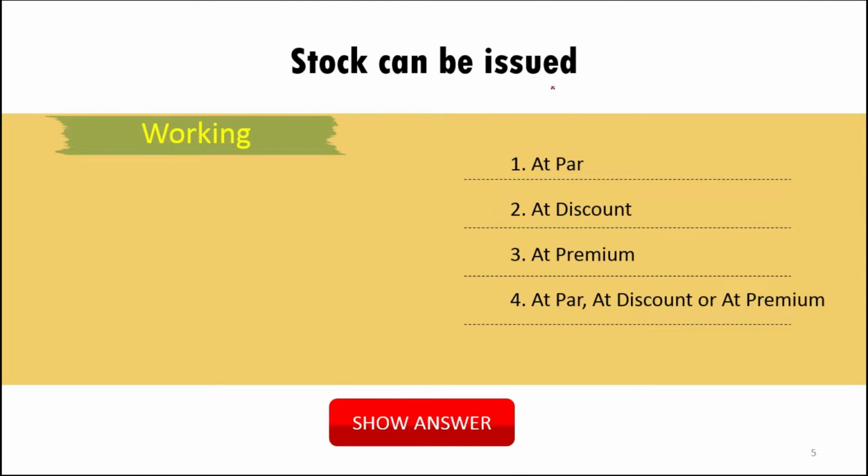Stock can be issued at par, at discount, or at premium. So if you write only issued at par, it will be partially correct. If you write only at discount, it will also be partially correct. If you write at premium, it will also be partially correct. The full correct answer is option number 4, which gives you at par, at discount, at premium. So the correct option is 4.